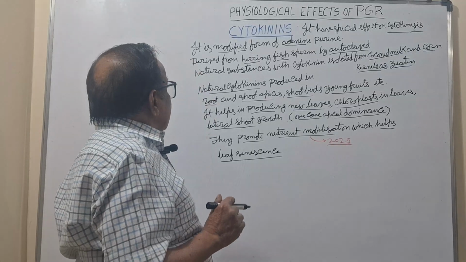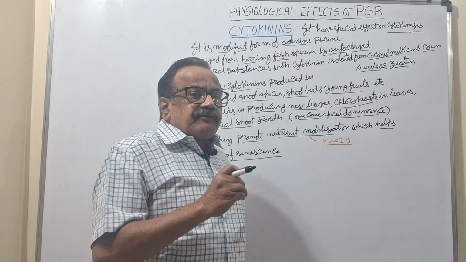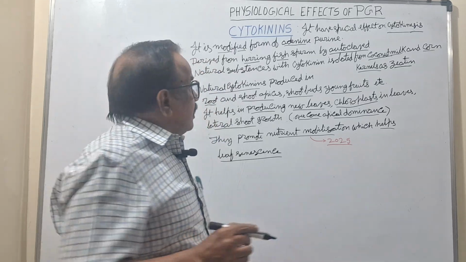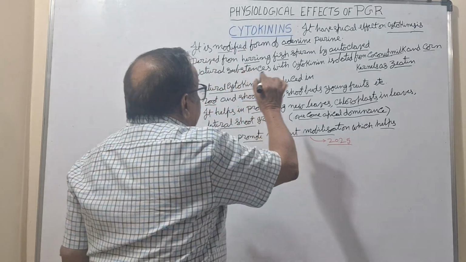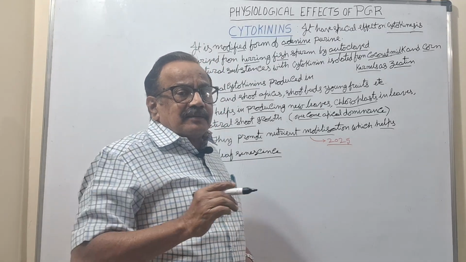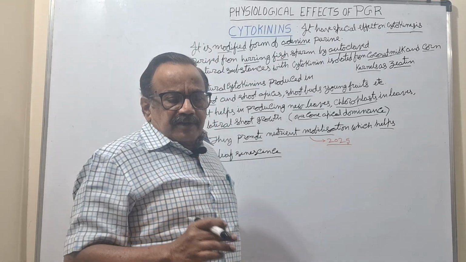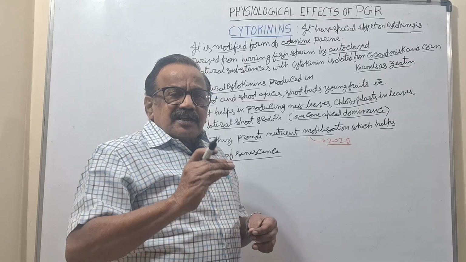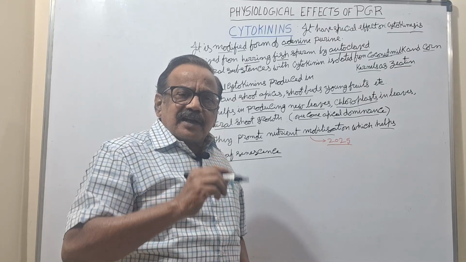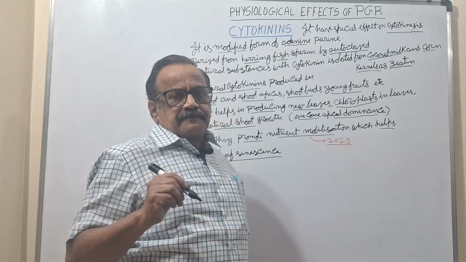Now, from where was it first isolated? From herring fish. Some people wonder what this is, an organism? But it is a fish, with big scales, small size, big size, all of which come under the category of herring fish.